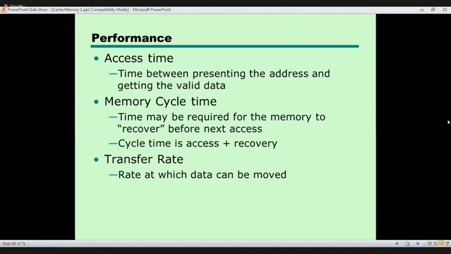If it exceeds some charge level, only then do we consider it the high state, 1. If the charge is at a lower level, we consider it 0. So if the charge decreases below that level, the value will change. The stored data will change. If we store 1, after some time we will see that it is 0.